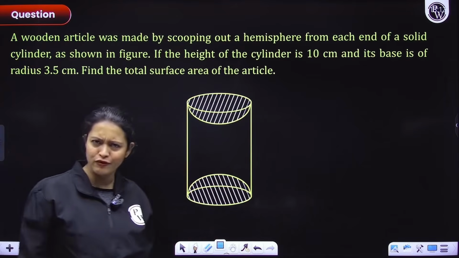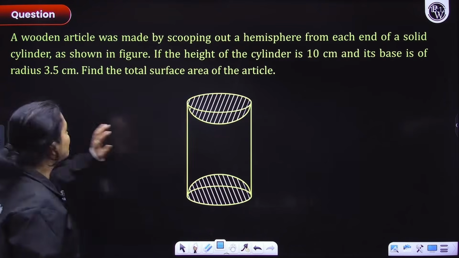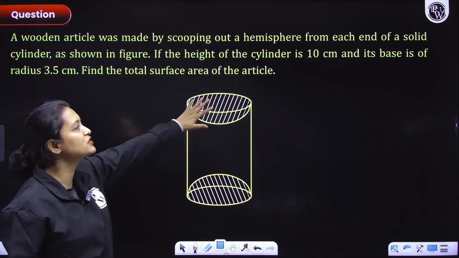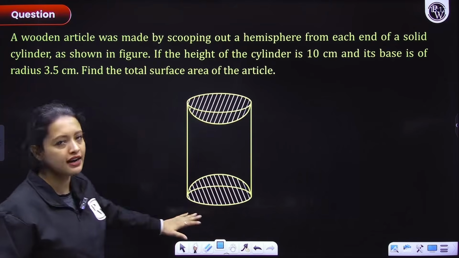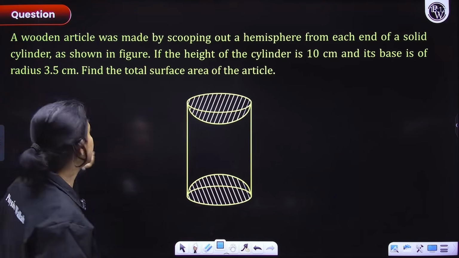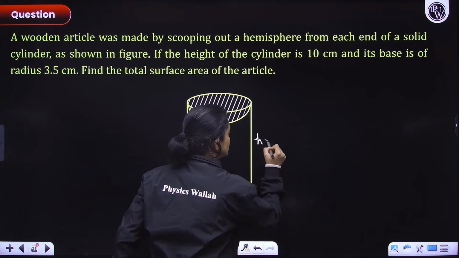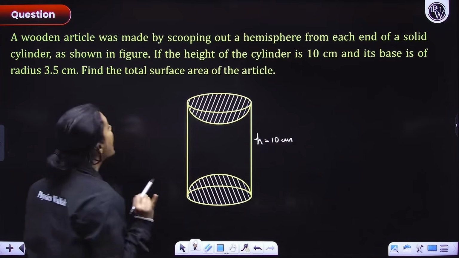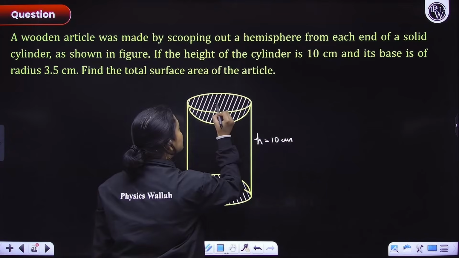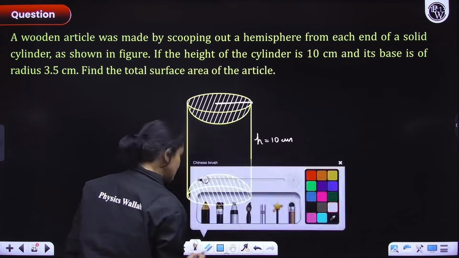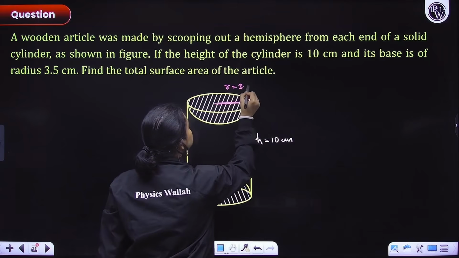A very common type of problem has been asked in board exams multiple times, so please pay attention. A wooden article was made by scooping out a hemisphere from each end of the solid. So you can see from each end of the solid, a hemispherical scoop was removed. If the height of the cylinder is 10 centimeters and its base is of radius 3.5 centimeters, then this radius here is equal to 3.5 centimeters.